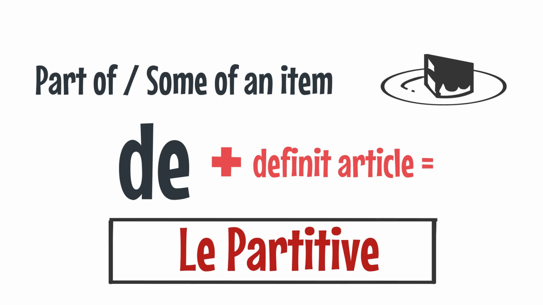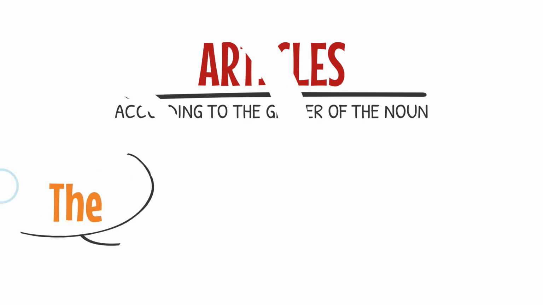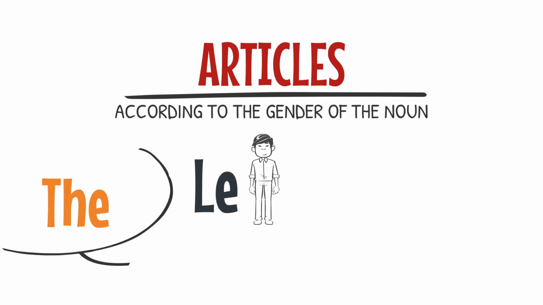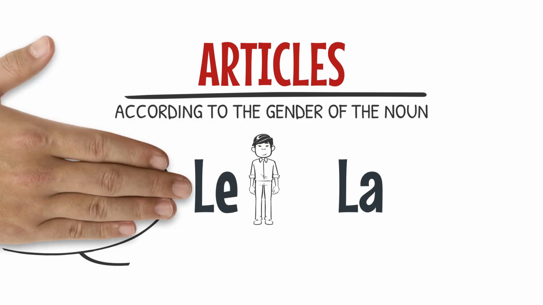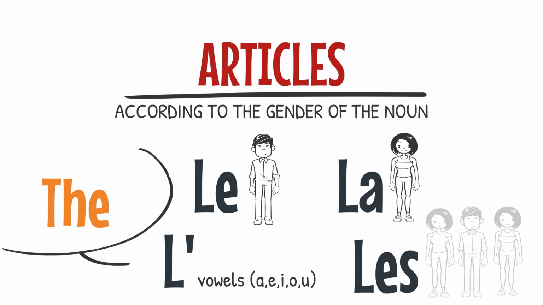Now, let's remember our French articles. According to the gender of the noun, you know that in French, in order to say the, it would be either le if the noun is masculine, la if the noun is feminine, l' if the noun starts with a vowel, or les if the noun is plural.